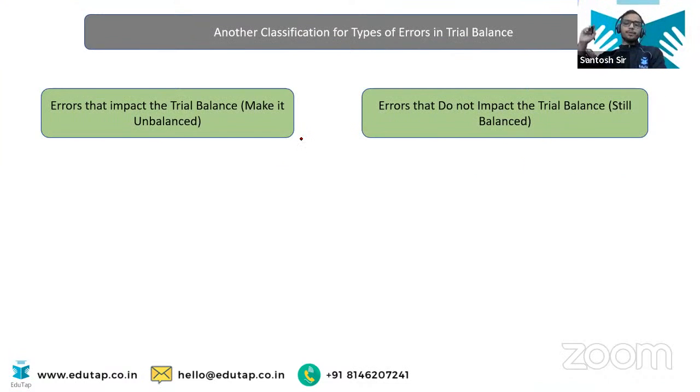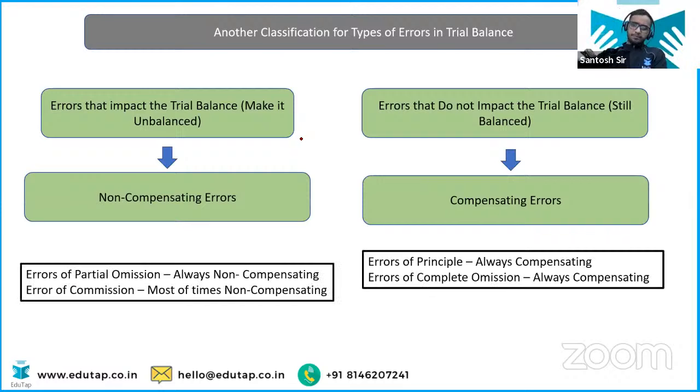Clear? Okay. Now, the errors which make the trial balance unbalanced, we call it non-compensating. Very logical, na?